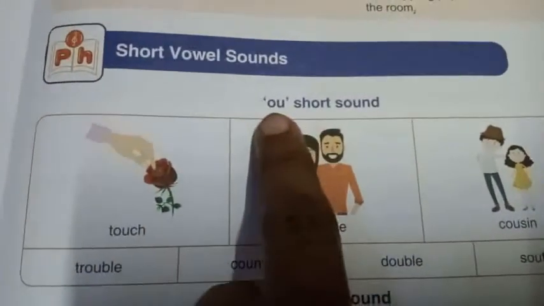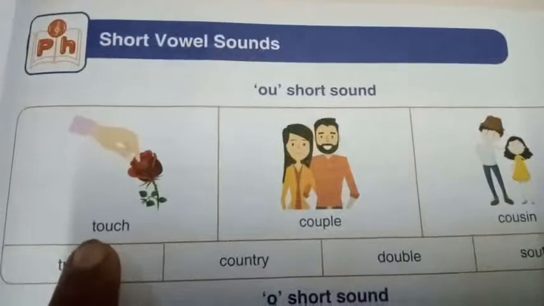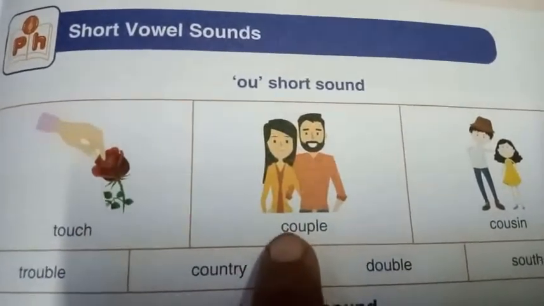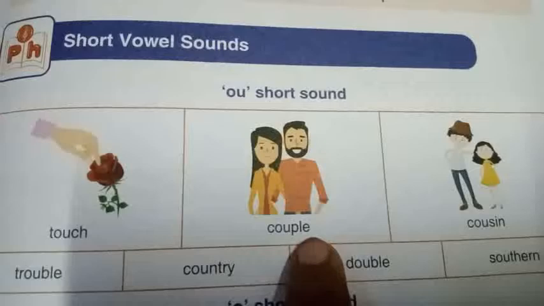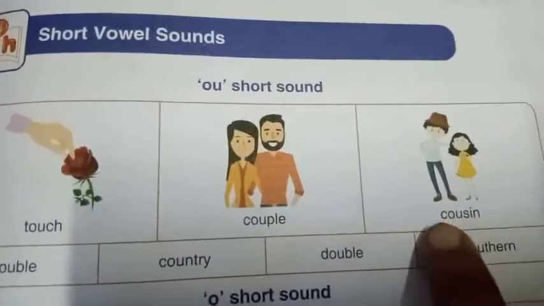Let us see our SR book. This relates to vowel diagrams. You also read along with me. A short sound. A as in touch. A as in couple. A as in cousin.